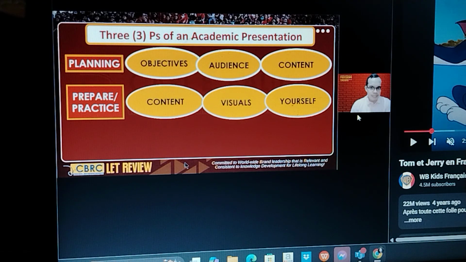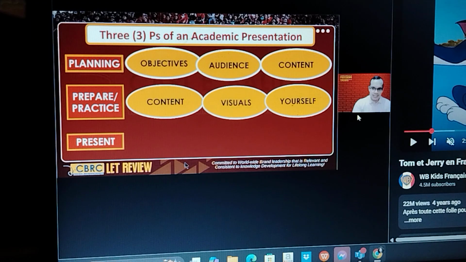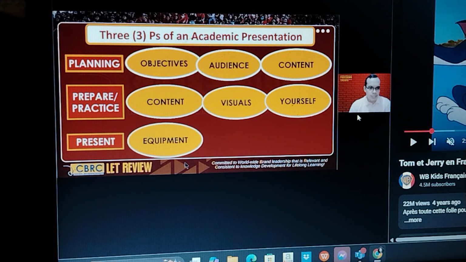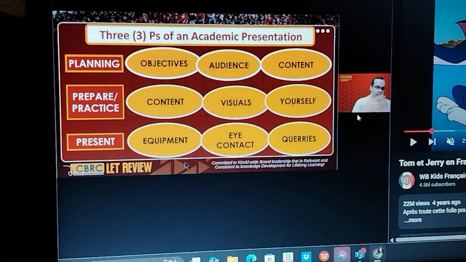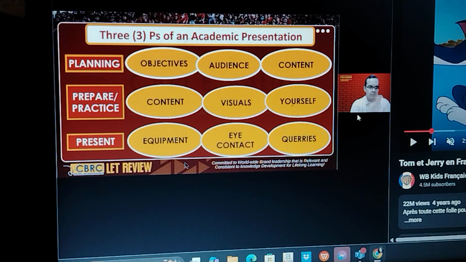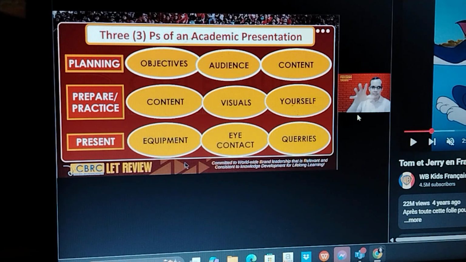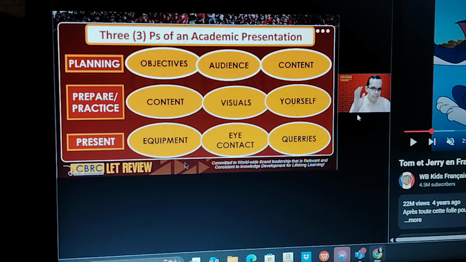And then the last P is present. So this is the actual presentation. So here we have to concern ourselves with the equipment, eye contact, and the queries from our audience. Of course, equipment first. Right before the presentation, make sure that your equipment is set up well. Make sure that the microphone is working. Let's say the Zoom is working. There's no static with the sound, or the video is not buffering. Your signal is strong. That the slides are moving.